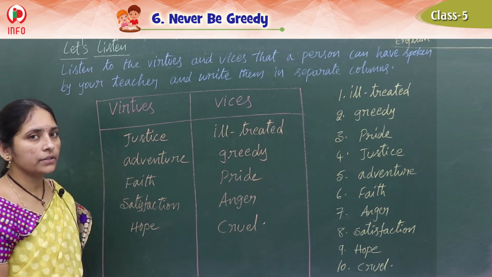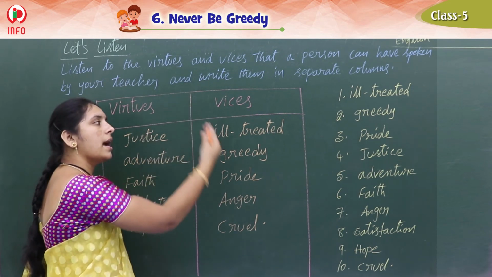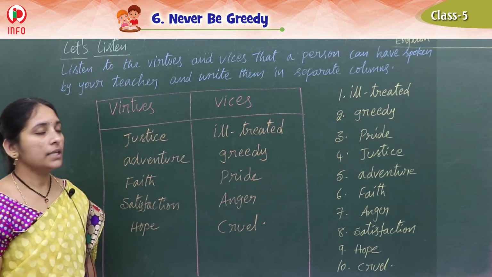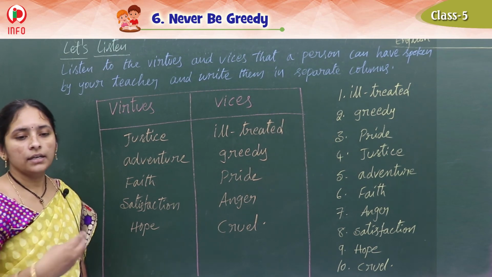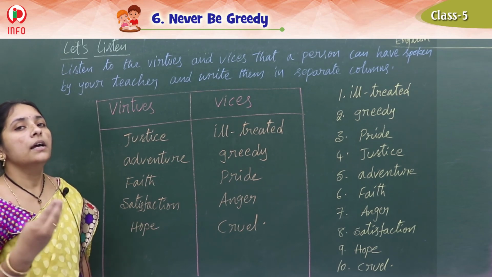Okay children, understood this? So like this we should find which are good or bad, virtues and vices. Clear? So these are the topics we have in our lesson textbook. Now later we can see the workbook.